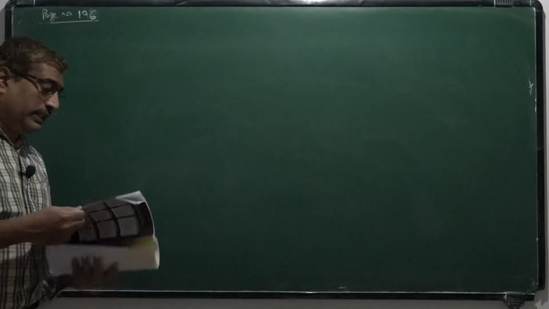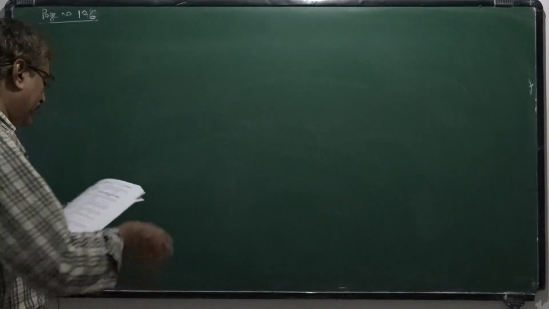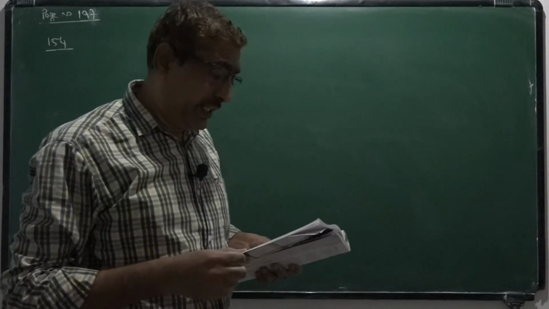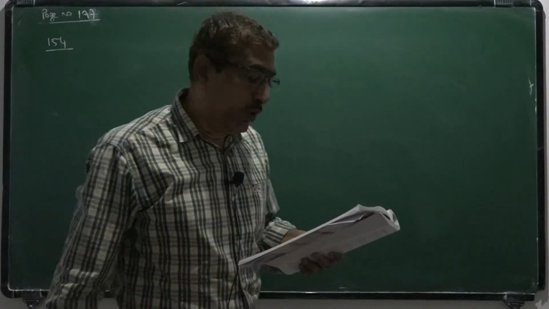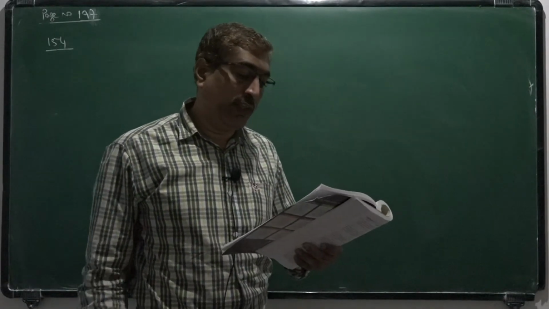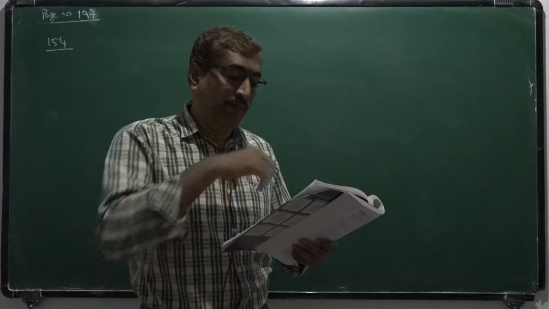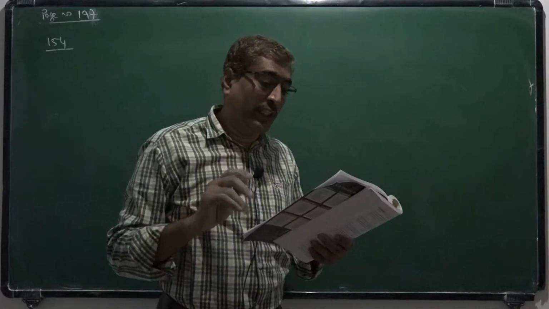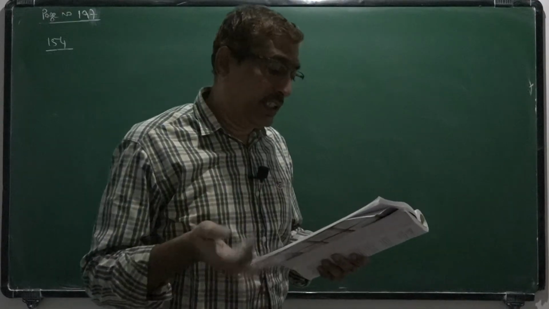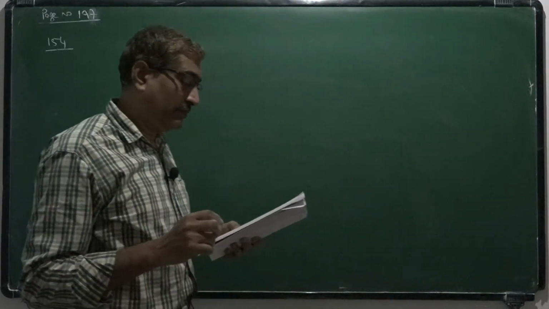Now based on the energy, 197, 154. A rubber cord of length 40 centimeter and area of cross section 4 into 10 to the power minus 6 meter square is extended by 10 centimeter. If the energy gained is 20 joule, the Young's modulus of rubber is,